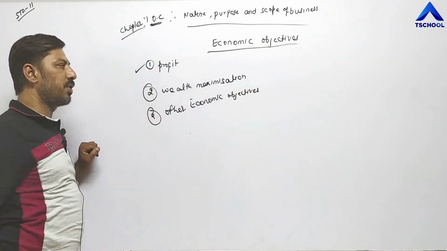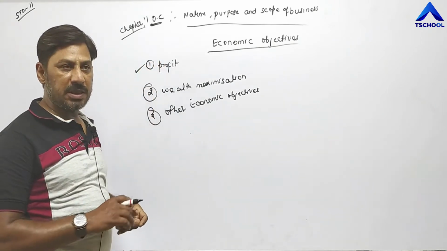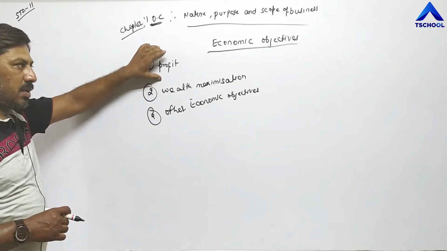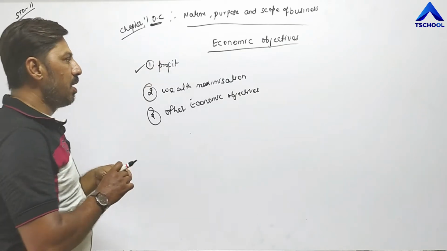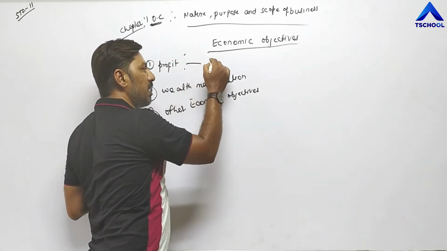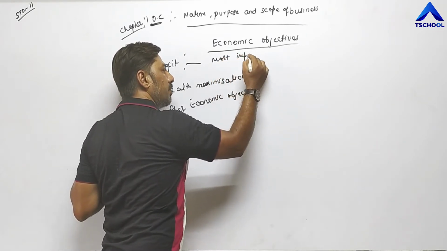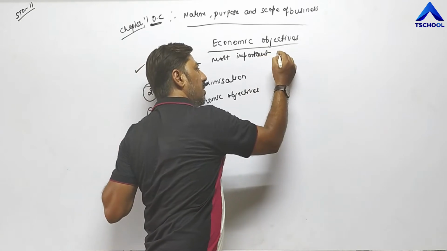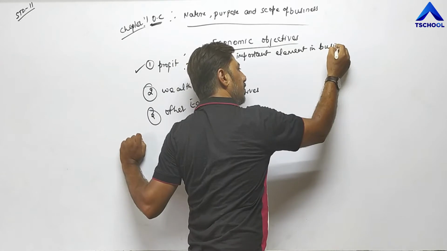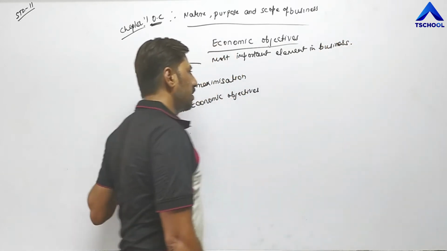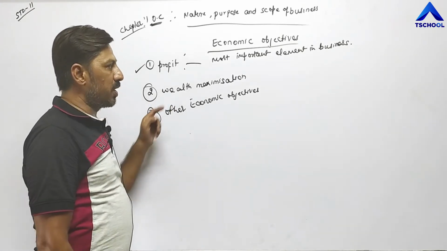Now first point, profit. Explanation of profit we have already done. The main objective, the main motive of every business unit is to earn profit. The reason is that profit is the most important element in business, the same explanation which we did in the previous lecture.